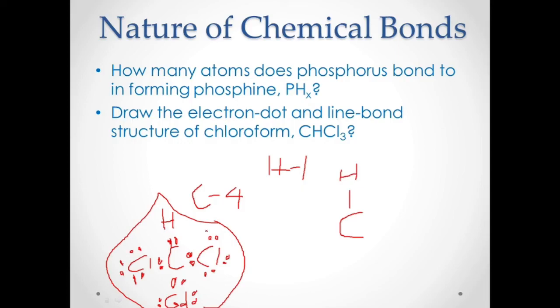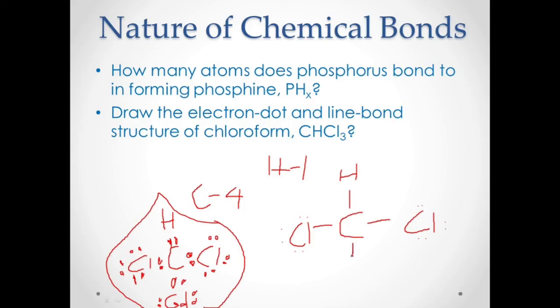We can represent that also for chlorine. And don't forget the lone pairs for chlorine, and also the other side for chlorine. The lone pairs are 3 lone pairs.